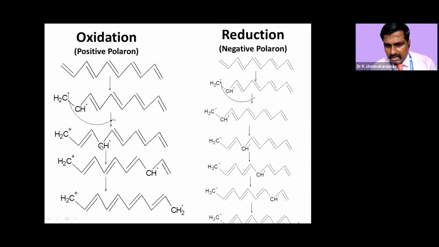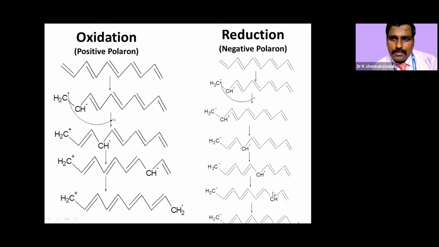Again, this free electron will form a bond with this, and again this electron and this electron will form a bond, giving a free electron. We have missed one intermediate here, we have not written it. And again this electron and this electron will form a double bond. What is this now? Positive polaron. And what is this? Negative polaron.